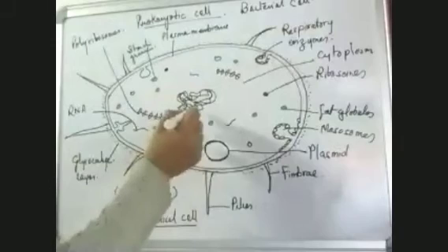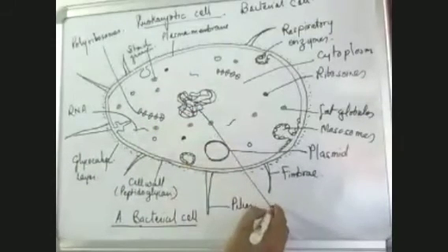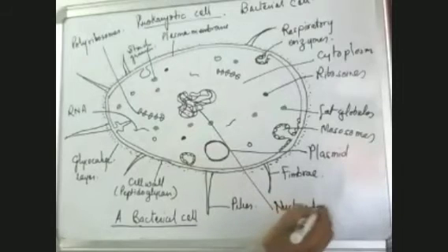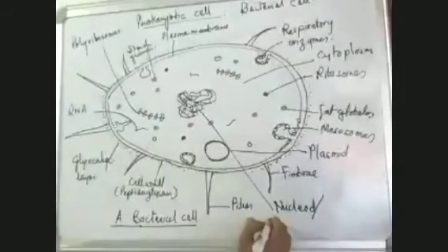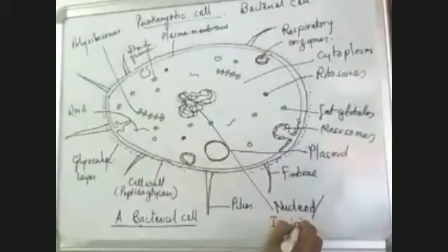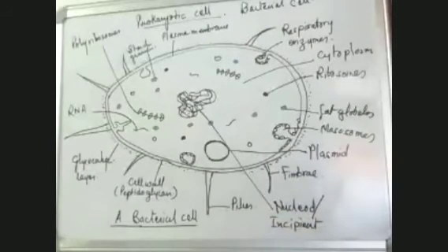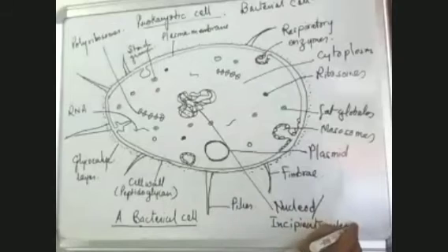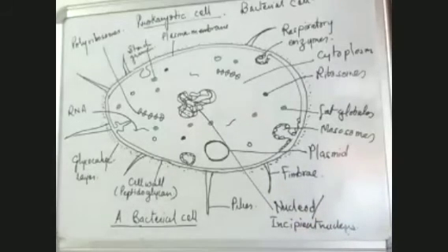And what about this one? This is nucleoid, also known as incipient nucleus or indefinite nucleus or false nucleus or pseudo nucleus. You can use many words for this. Incipient nucleus, indefinite nucleus, pseudo nucleus, false nucleus, any word you can use for this.